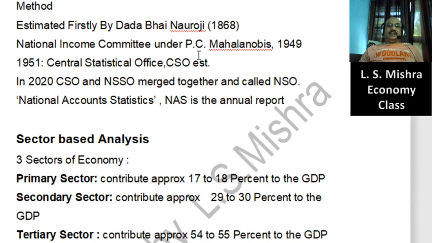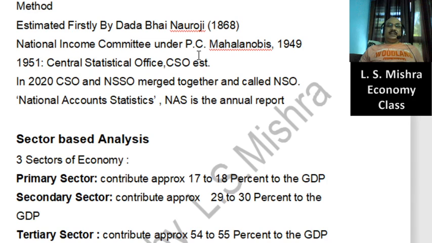So there were two organizations in our country. CSO was the organization to estimate the national income, GDP and all the related facts, figures and parameters, especially for the organized sector of the economy. And for the unorganized sector, there was another organization called NSSO, the National Sample Survey Organization. Initially it was also an organization, later on it became an office. It was established in 1950.